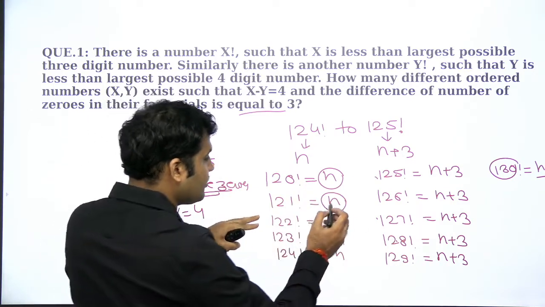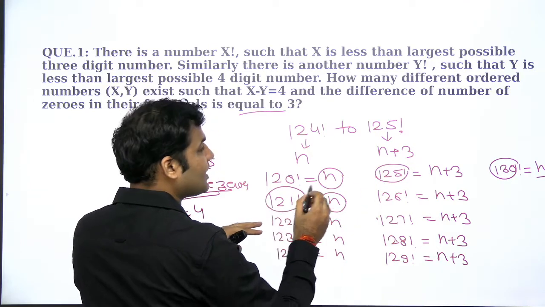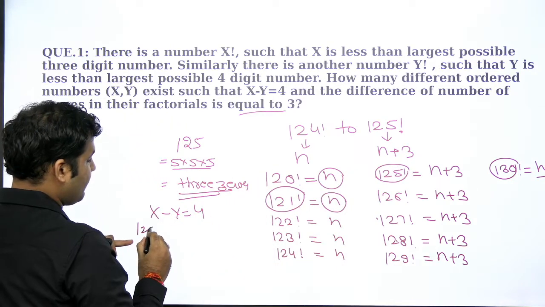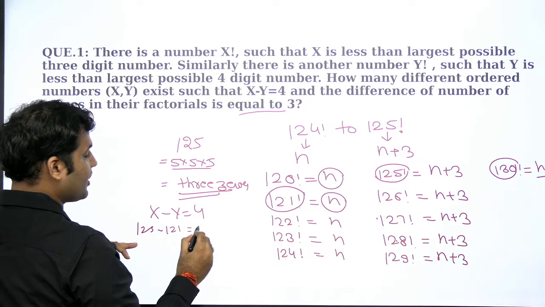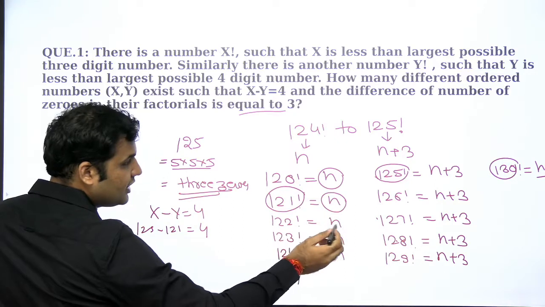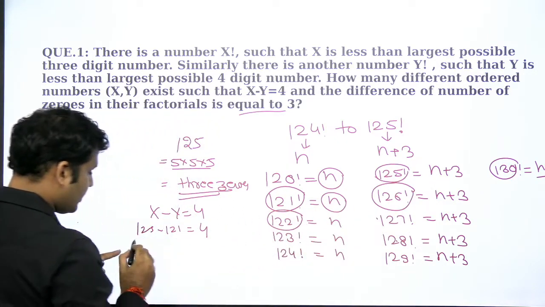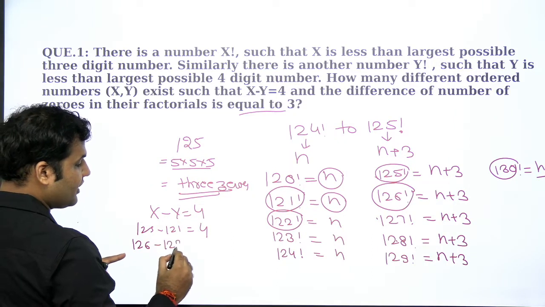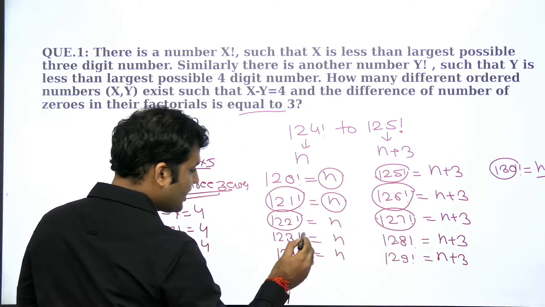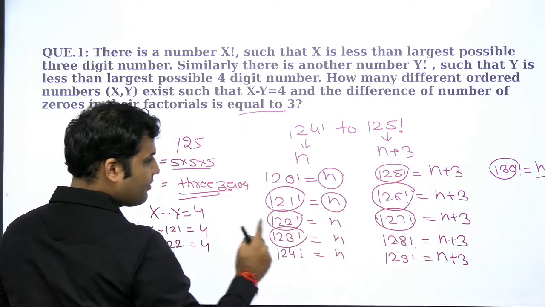So a difference of 4: you see 125 factorial and 121 factorial. So if I take x as 125 and y as 121, the difference is 4, and the difference in the number of zeros is 3. You can also see, I can also take 126 factorial and another number can be 122 factorial. So the difference between 126 and 122 is also 4, and the number of zeros also differs by 3. 127 factorial and 123 factorial, the difference of number of zeros is 3 and the numbers' difference is 4,